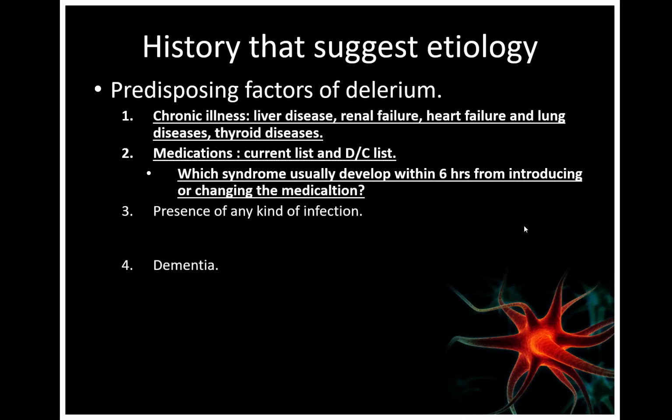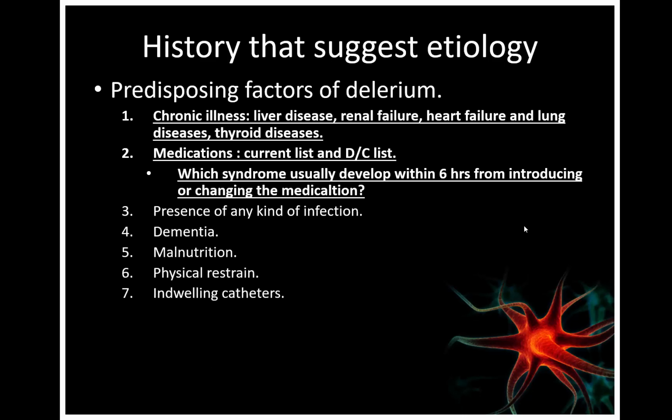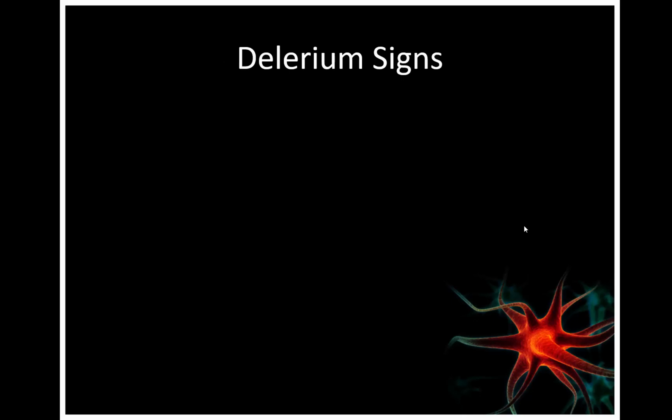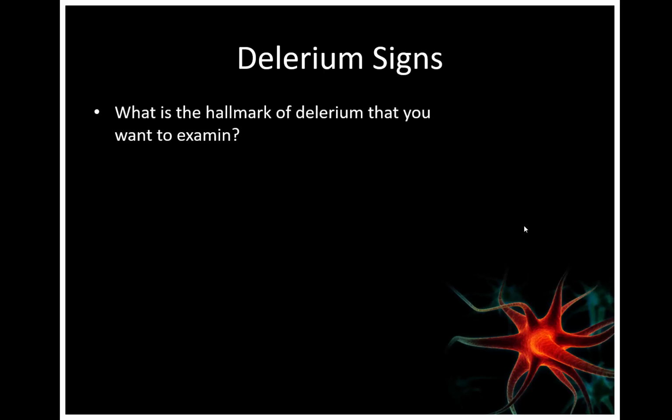Presence of any kind of infection, background of dementia or malnutrition, physical restraint, using of indwelling catheters, or adding 3 new medications within 24 hours, or pain. All these are risk factors for developing delirium. And the signs of delirium include, the first thing, the most important thing, what is the hallmark of delirium? What you are going to look for in the exam. So the answer is fluctuation of attention.